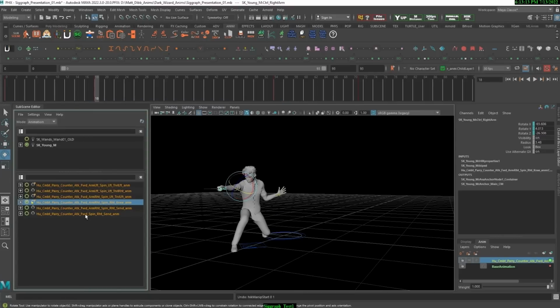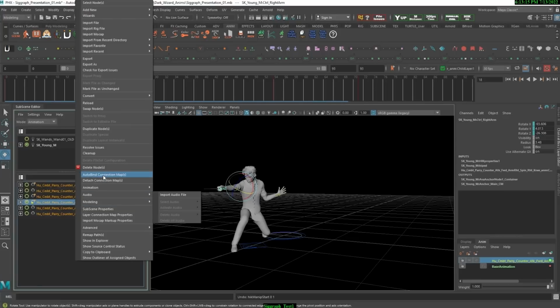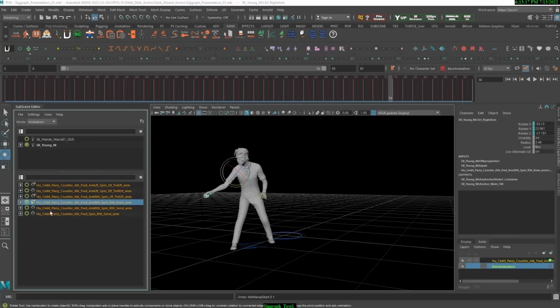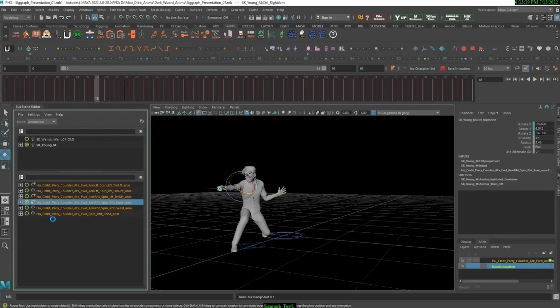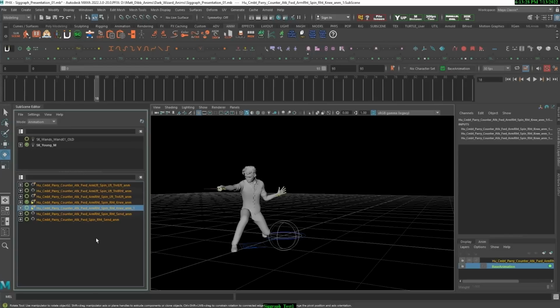I can also duplicate this subscene and make changes to the duplicate and keep the original animation. So there are lots of different ways that I can use the power of these subscenes, in addition to the Maya tools, where I'm using animation layers and keeping them with each individual subscene. Another powerful way that we can use these tools inside of Maya.